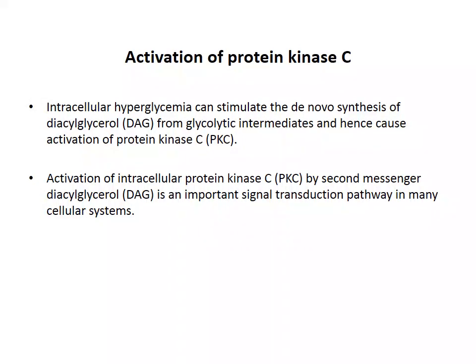So second pathway, we have activation of protein kinase C. The intracellular hyperglycemia in diabetic patients can stimulate the de novo synthesis of diacylglycerol, which is called DAG, from the glycolytic intermediates, and hence it will cause the activation of protein kinase C. And we know that the activation of this protein kinase C by this DAG, that is diacylglycerol, leads to an important signal transduction pathway which leads to many detrimental effects. So this activation of protein kinase C is the second pathway.